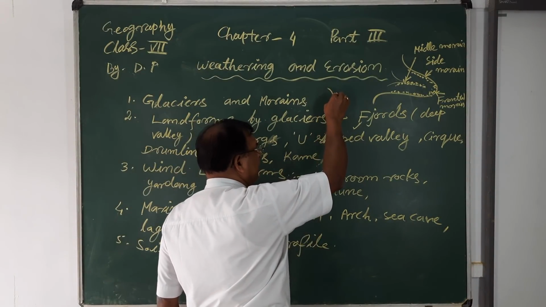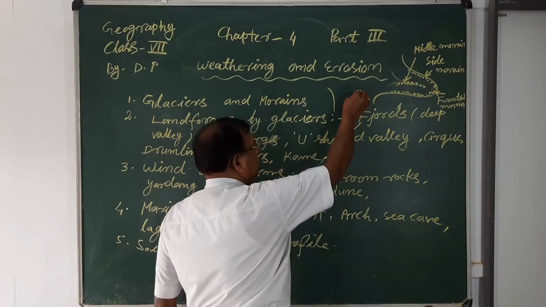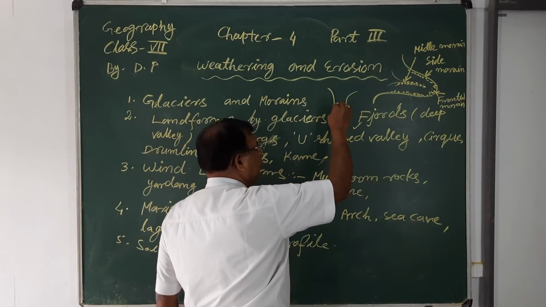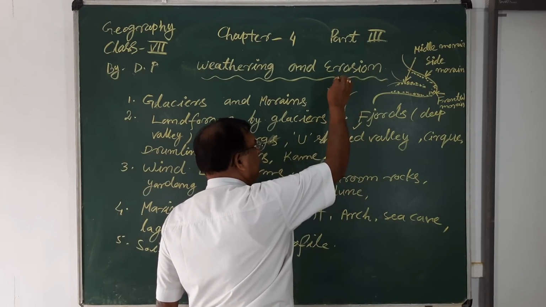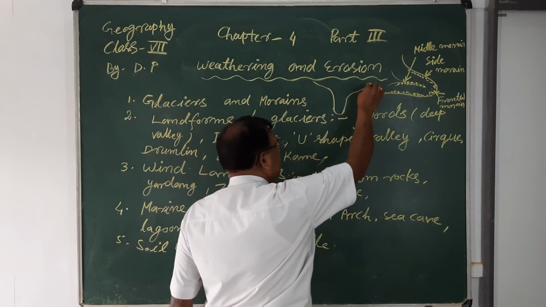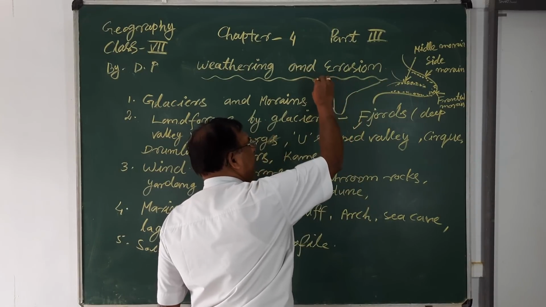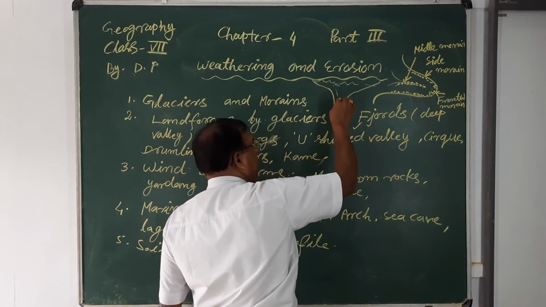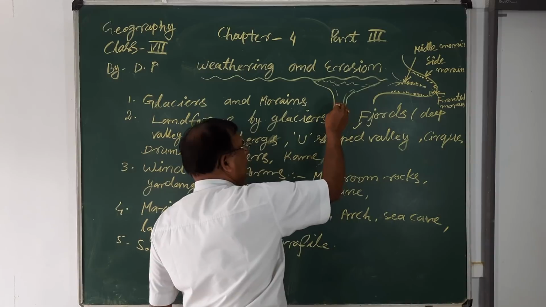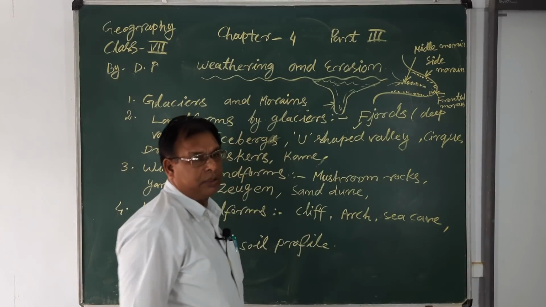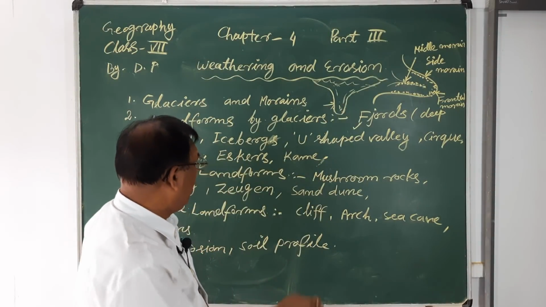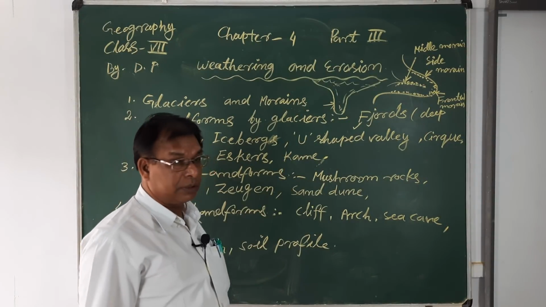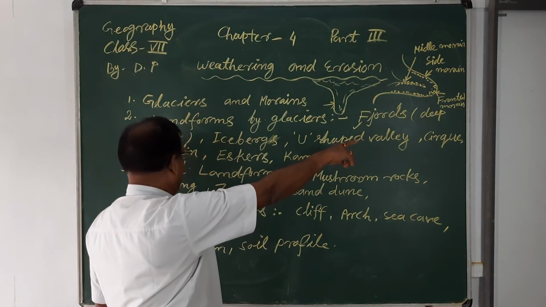That means these types of valleys are formed by the glacier. So these types of deep valleys formed by the glacier are also known as the fjords.